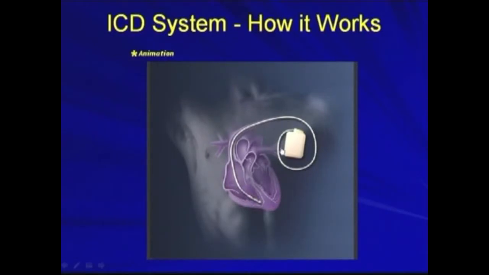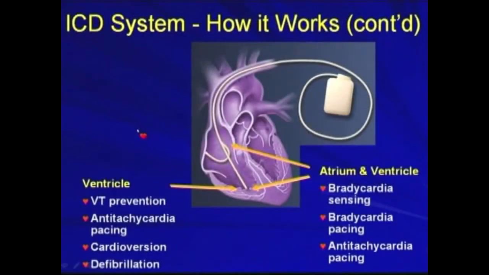So how it works. Nowadays, the leads, like pacemaker leads, are put in transvenously. The lead can be put through the subclavian vein or cephalic vein into the right ventricle, and then with the can, it will work as a defibrillator. So how does it work? In the ventricle, the lead and the device can provide anti-tachycardia pacing, sometimes abbreviated as ATP, or it can provide cardioversion or defibrillation.